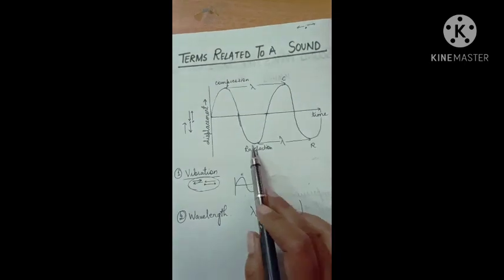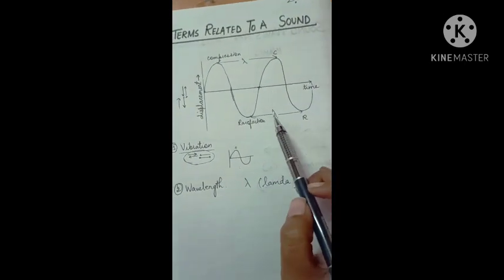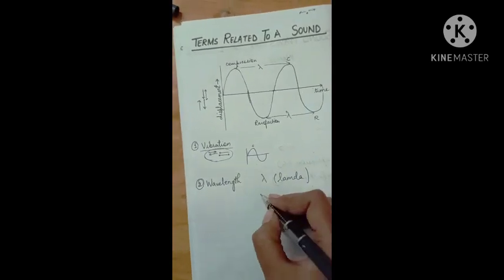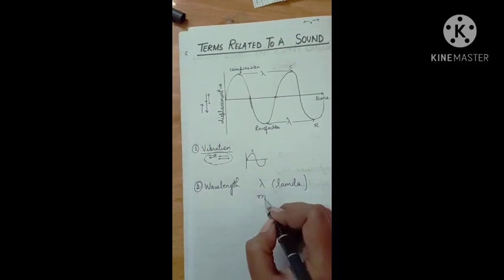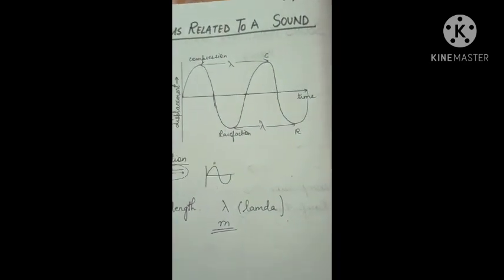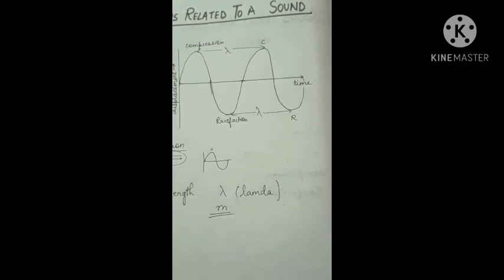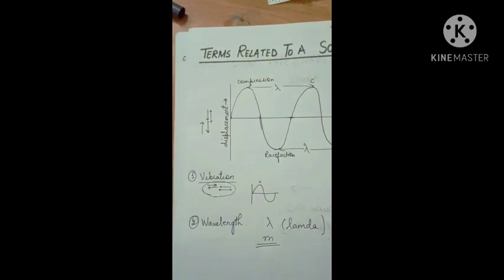This is the wavelength. As wavelength is a distance, the SI unit is meter. We measure distance in meters or centimeters. So if we talk about the SI unit, the SI unit of wavelength is meter.